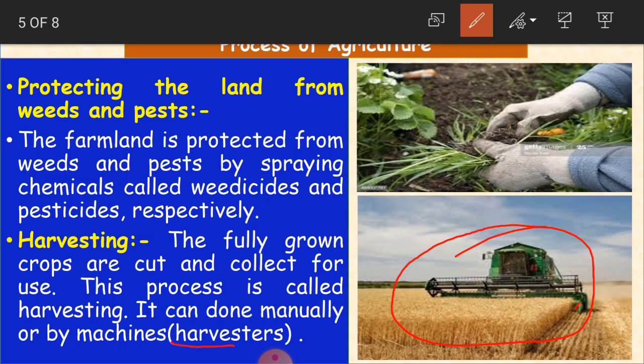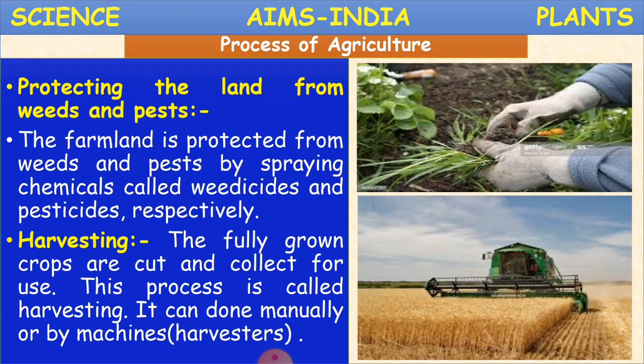See, if you look here, with the help of the machine, what are we doing? We are just cutting the crop. A large amount of crop is cut at once through this machine. We can do this manually also. Okay, this is harvesting. Clear, children? In the picture above, these are weeds, and they are taking off the weeds. If we have weeds, we just pull them out from the soil, and to stop weeds from growing in the soil, we also spray weedicides. There are both ways to remove the weeds from the soil.